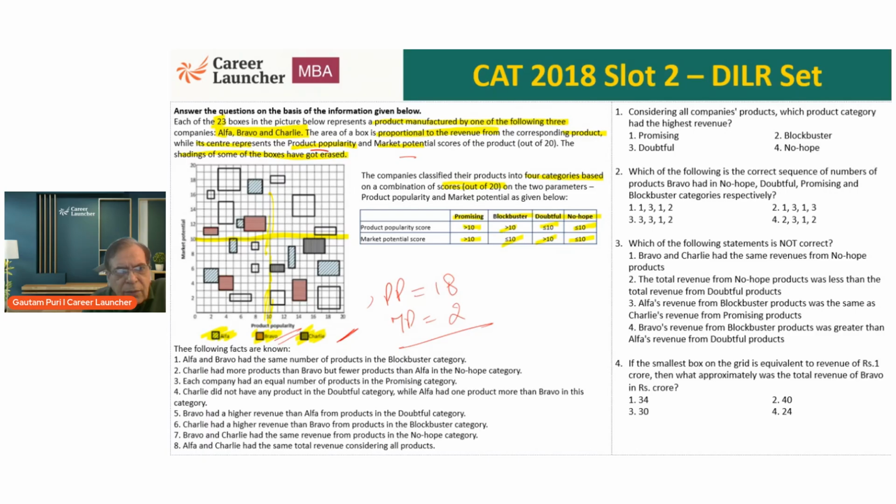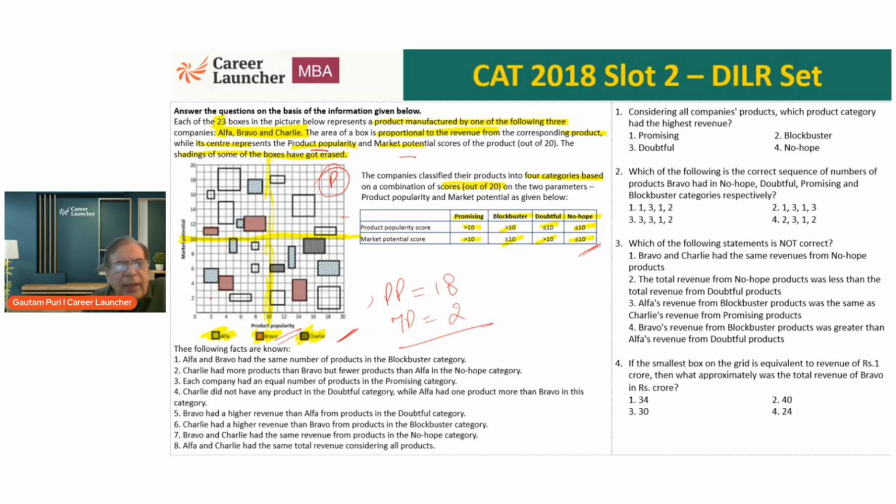Yeah, I think this should do. So this is a 10-10 line. This is a score of 10 on market potential, a score of 10 on product potential. So what does it mean? Now when I look at this particular region, both are more than 10. If both are more than 10, this is a promising category. It has market potential scores greater than 10 and product potential scores greater than 10.